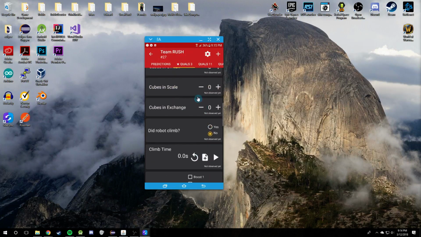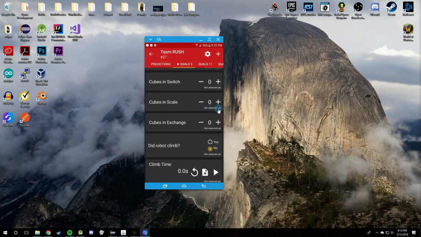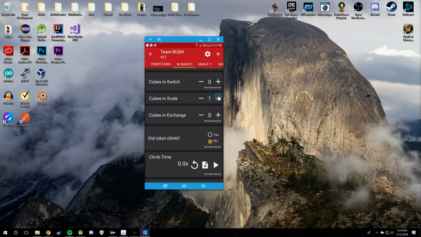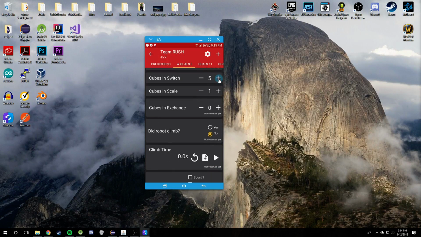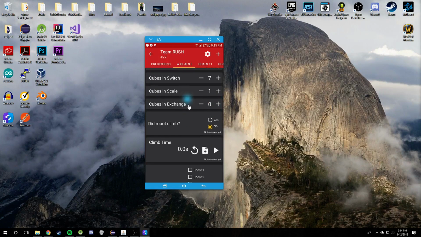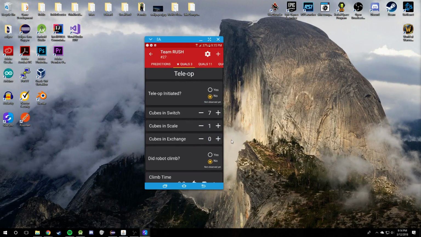Now you probably noticed that underneath each metric here, you have the not observed yet tag, right? So this just says that this metric shouldn't be considered as real data. It goes away the instant you make a change, right? So I can make a change and it'll go away. But let's say that cubes in exchange 0 is the correct value. You can go ahead and just click on the not observed yet tag, and it will disappear and save.